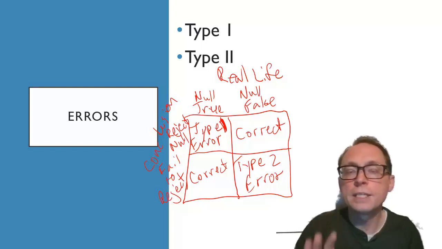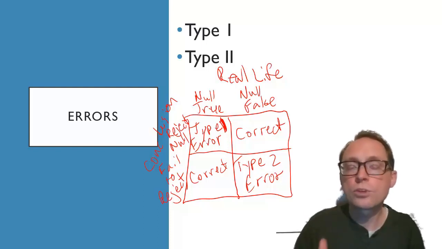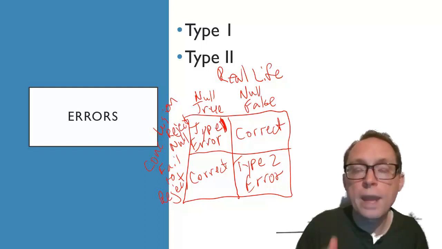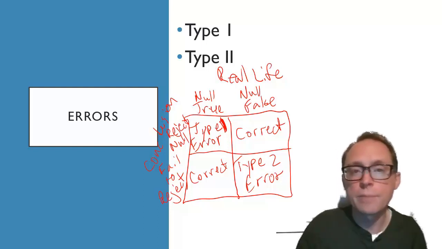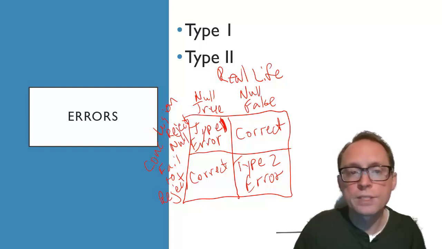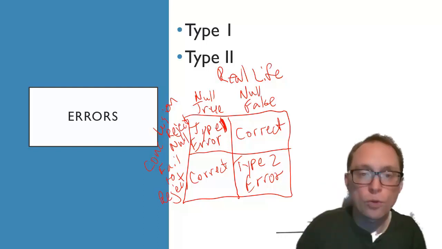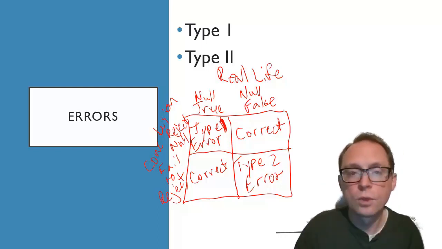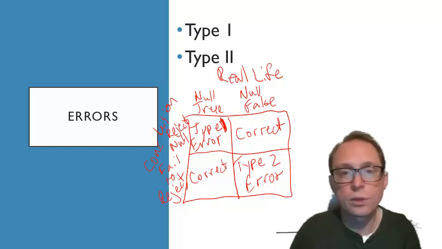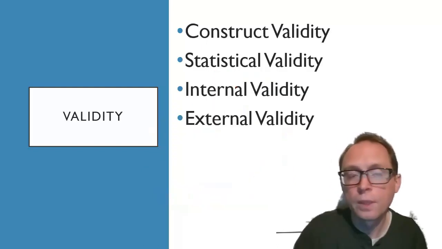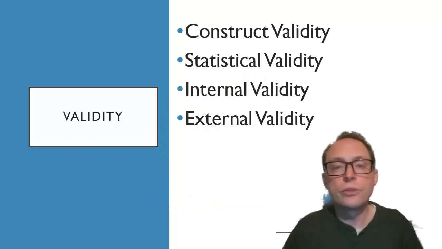When we are looking at ideas of validity, what we're trying to do is get away from these errors. And the most specific one we're trying to get away from is type 1 error. We're trying to say, hey, this is really what's going on. We want the probability of our conclusion being correct to be associated with what is actually happening in real life, even though we can never know for sure whether or not we've made a type 1 or type 2 error. That leads us to the validities.